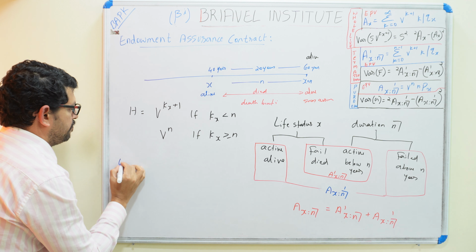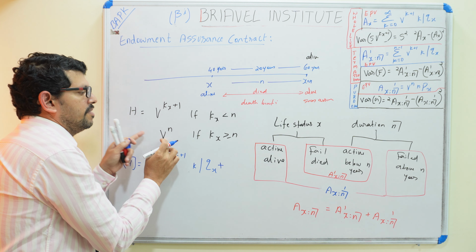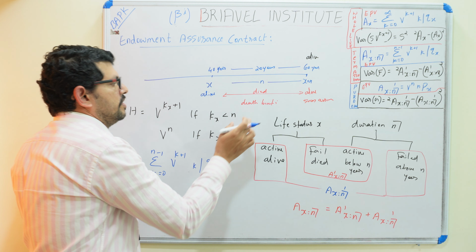Now this v raised to K plus 1 is the same as the condition of the term assurance contract, which we already studied in previous classes, how to calculate the expected present value. Plus v raised to n, if you are alive after n years, he also gets the sum assured.